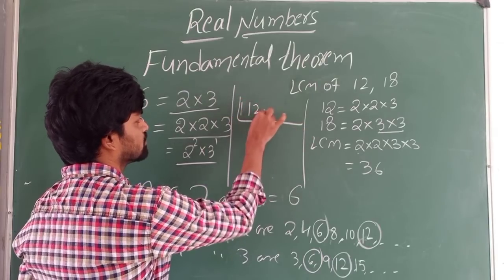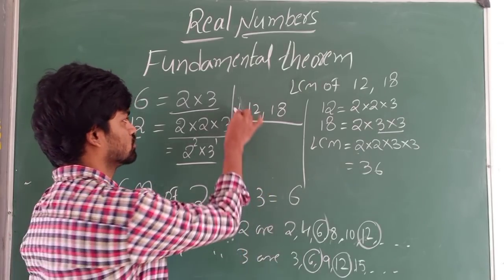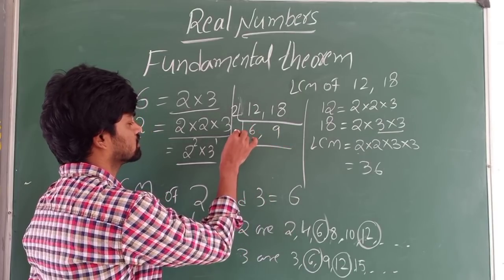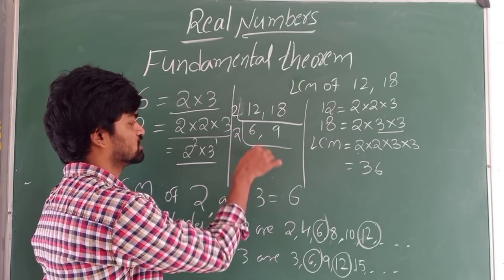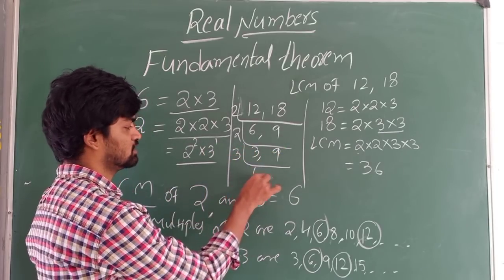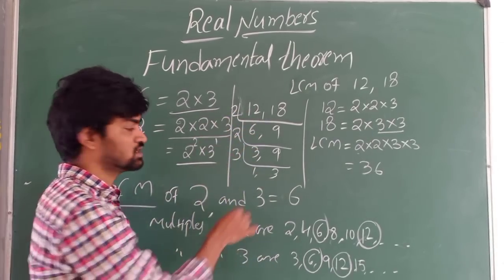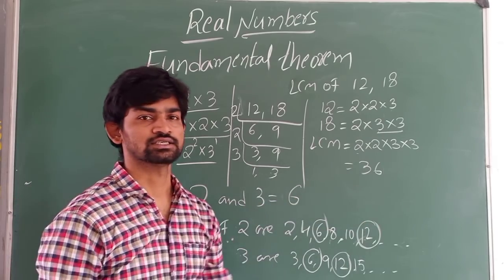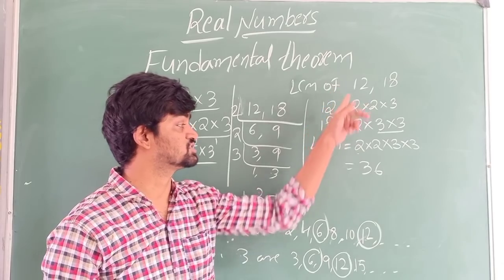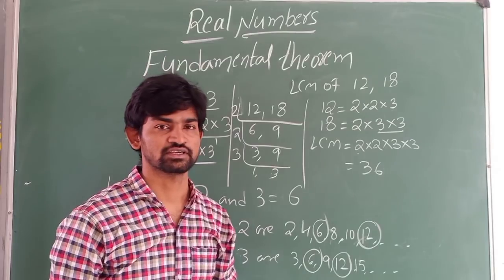You learned this method from your childhood, you can use this method to find the prime factorization. Next you can do with 2. Here 2 3's are there, and 9 will not come in the table, so 3 1's are 3, 3 3's. Just you have to multiply all. 2 2's are 4, 4 3's are 12, 12 3's are 36. So any one method you can use, but if the question mentions you have to use the prime factorization method, then you must follow this prime factorization method.